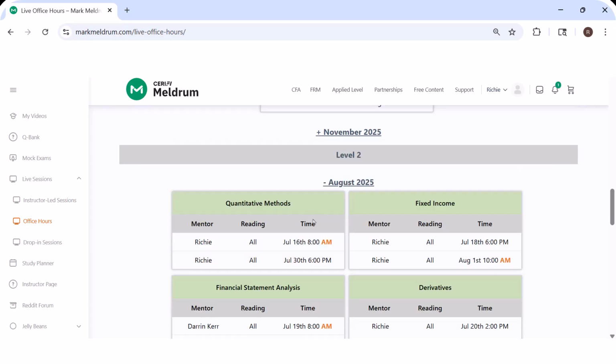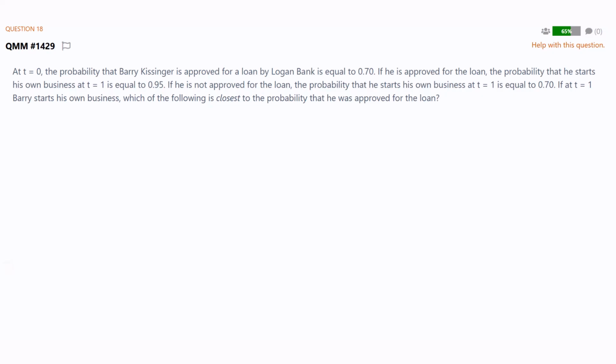But as well as that reminder, I just wanted to give a bit of a guide on how to review. I don't want to just come here and tell you what you've been told a million times already, to do questions, do mocks, keep practicing. I know you know that. It's kind of patronizing just to tell you that. So I thought I'd do a little demo from our site. And given we had a quantitative methods office hours with level 1 this week, and it came up, I thought I'd use Bayes' theorem.